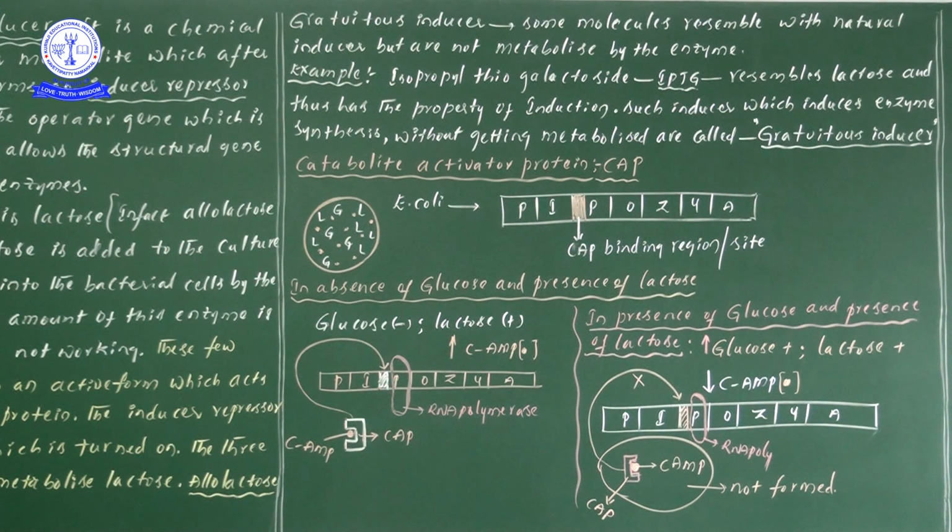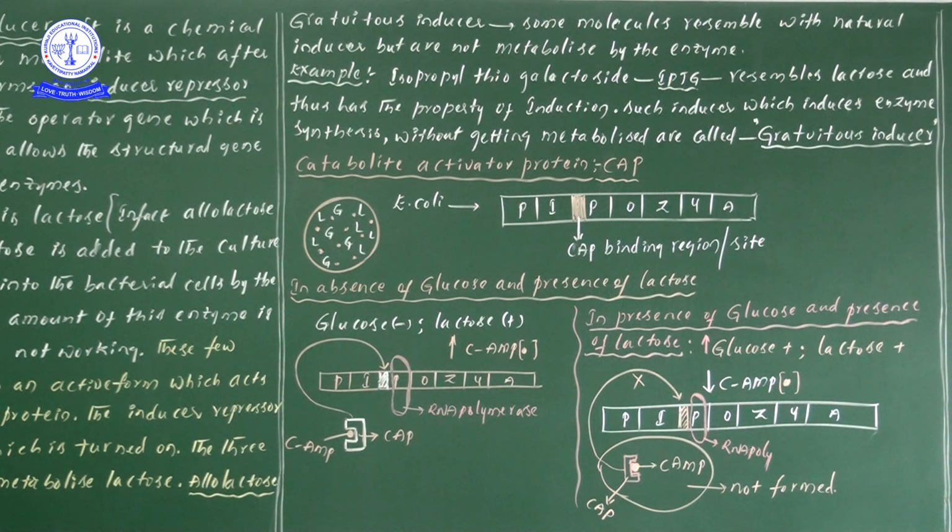Because of this complex at the promoter region, RNA polymerase enzyme is activated more and more, because RNA polymerase enzyme is also present at the promoter region only. So because of this entire complex, the activity of RNA polymerase is activated. Thereby, all these three structural genes will be transcribed and translated simultaneously, and three different types of enzymes are formed.